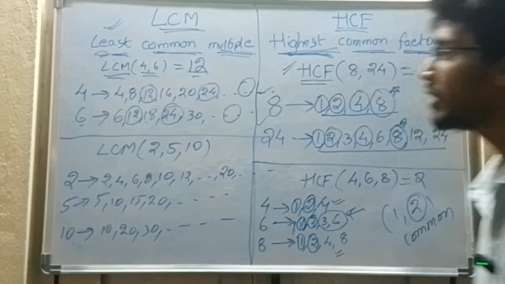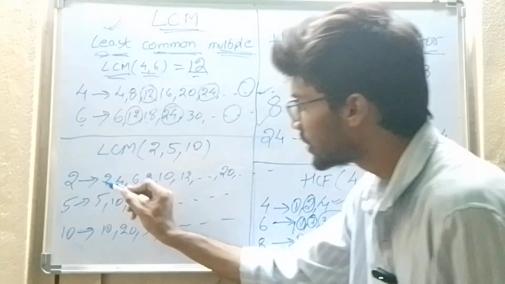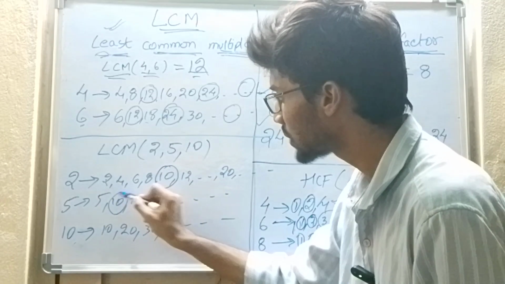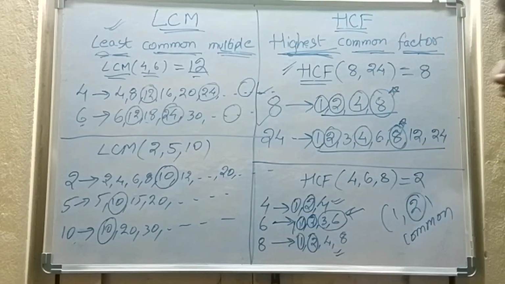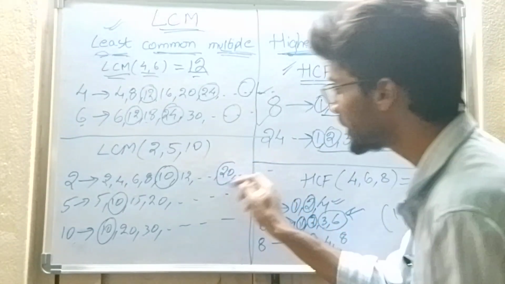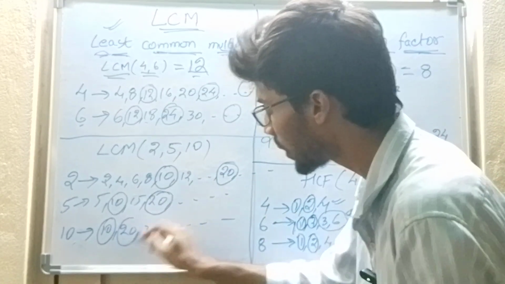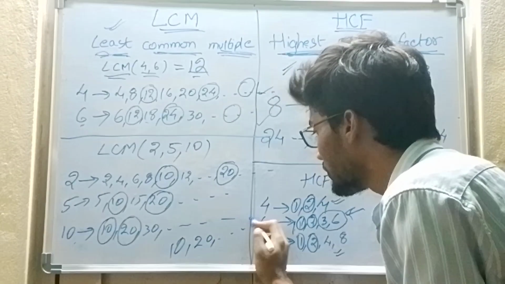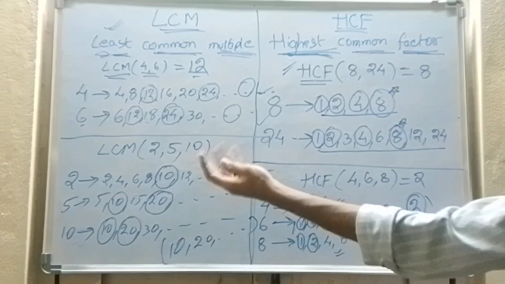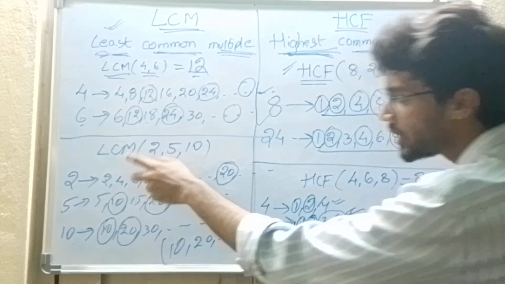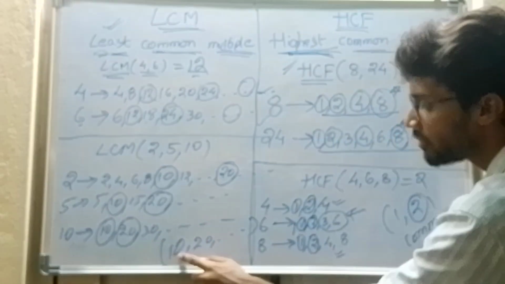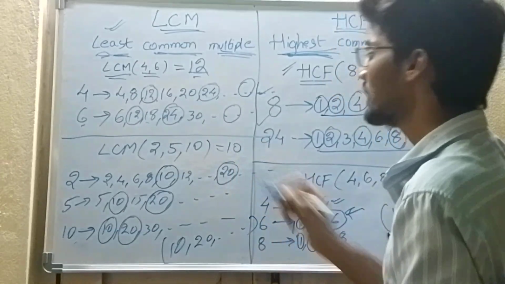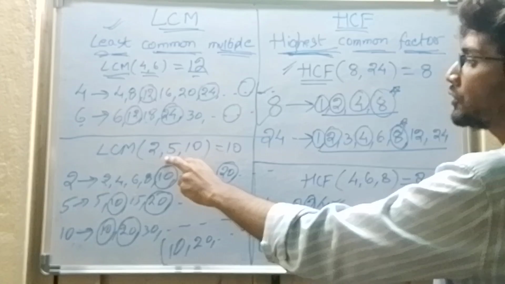Now I want to find the common ones. Is 2 common in these? No. What are the common ones? 10 is common. And the next common multiple? 20 is common. So likewise 10, 20 and so on will be the common multiples. But which multiple do I want? I want the least common multiple. What is the least common multiple? 10 is the least common multiple. That's why 10 is the LCM of 2, 5 and 10.